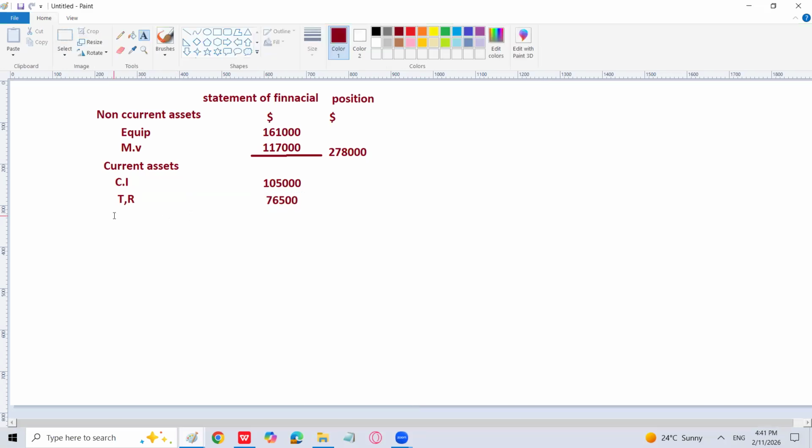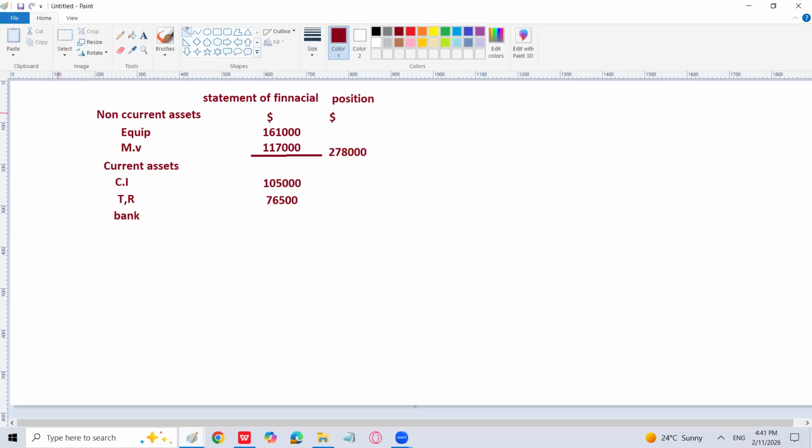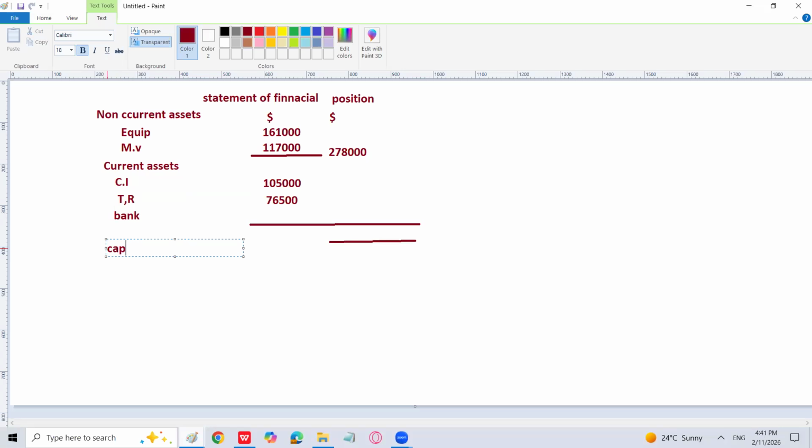And then we have a bank figure also to be written, which I will write just after some time, and we will get the total assets. I will write the bank figure afterwards purposefully. Now, in the capital and liabilities section, we have to prepare. I have to write capital first.